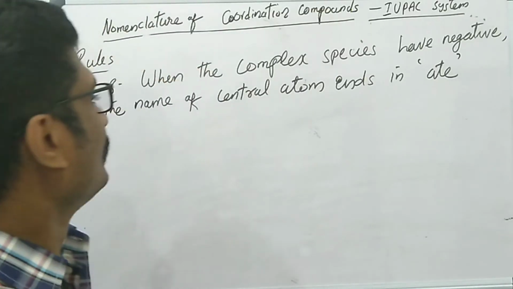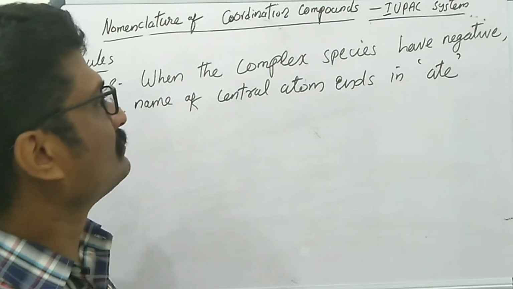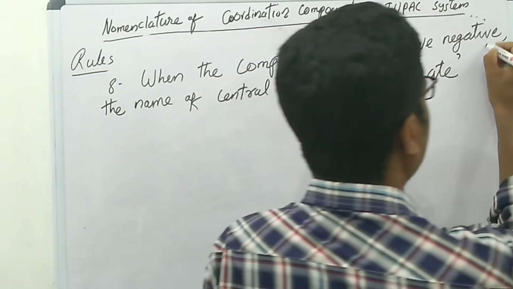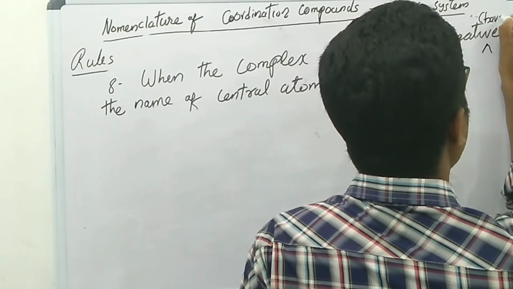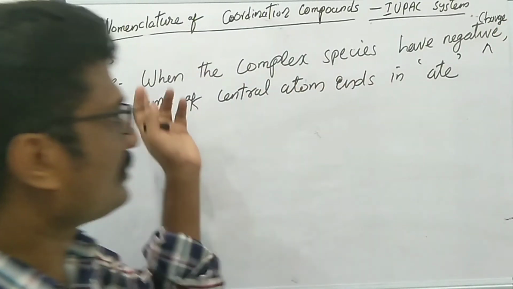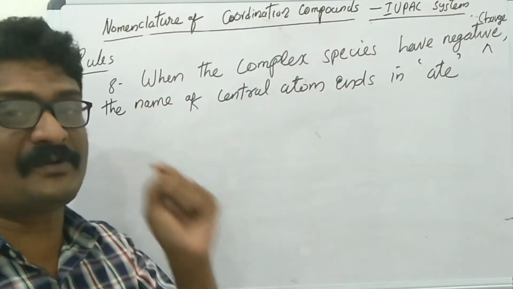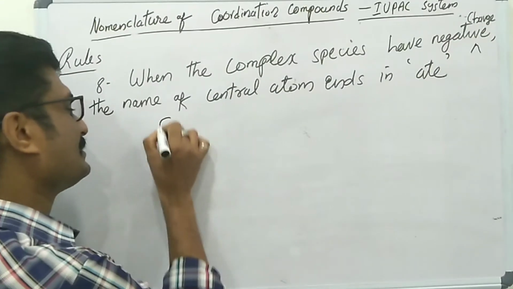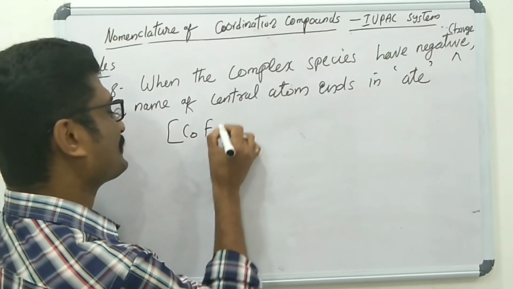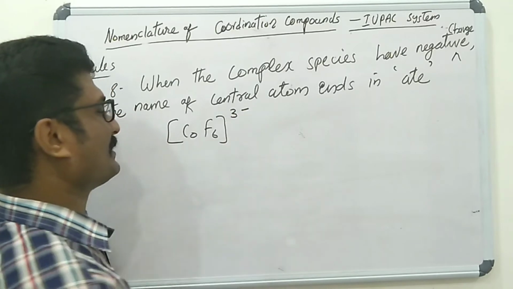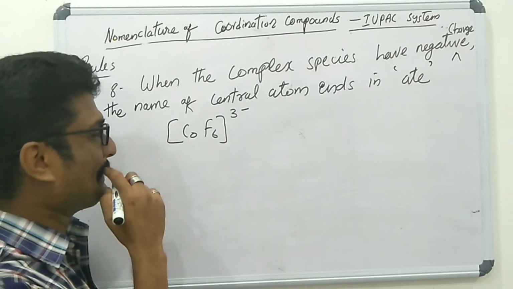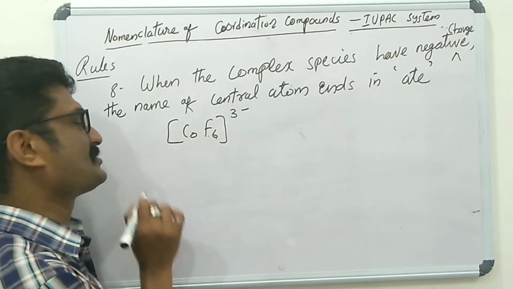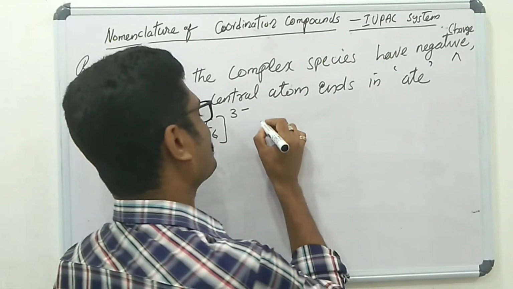Last rule: when the complex species have a negative charge, in the case of an anionic complex, the name of the central atom ends in -ate. Please consider the examples. [CoF6]3-. Here six F- ligands are attached to the central atom cobalt.